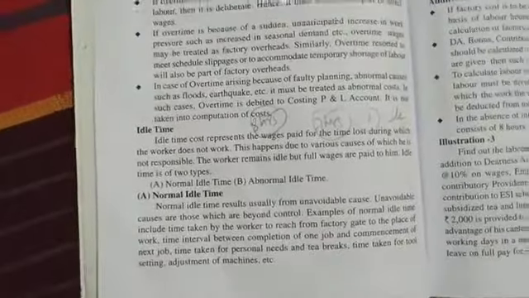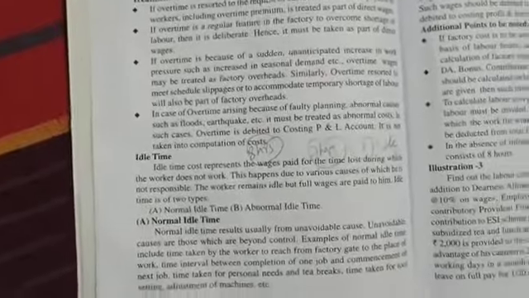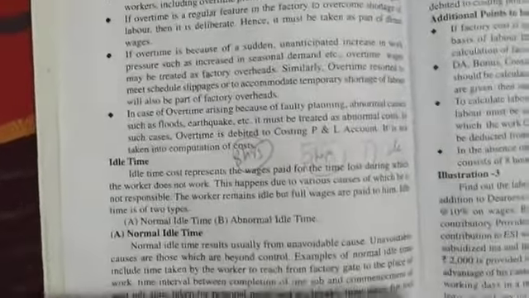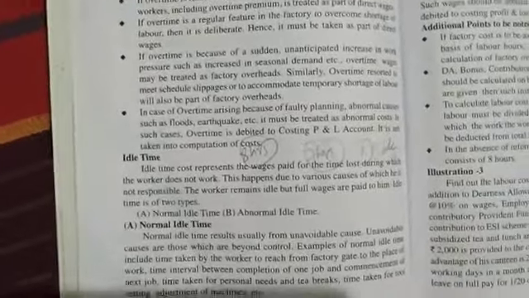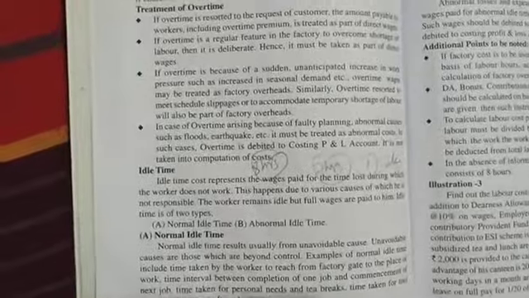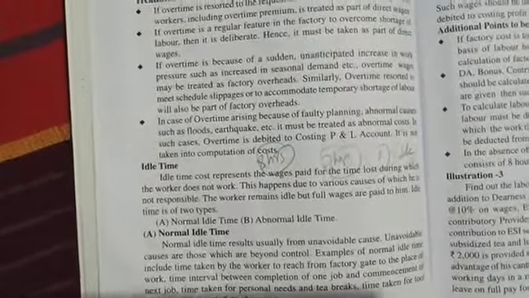Idle time is of 2 types. So he is coming to the factory. He's in the factory for 8 hours. He's working only for 7 hours. The company has to pay him for 8 hours. Okay, and it is not his responsibility, not his fault. That is called what? Idle time. So we have two types of idle time. One is normal idle time, other is what? Abnormal idle time.